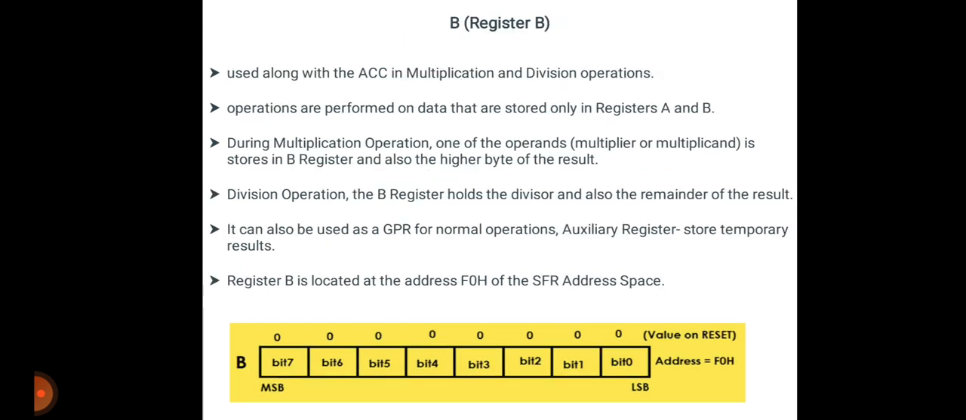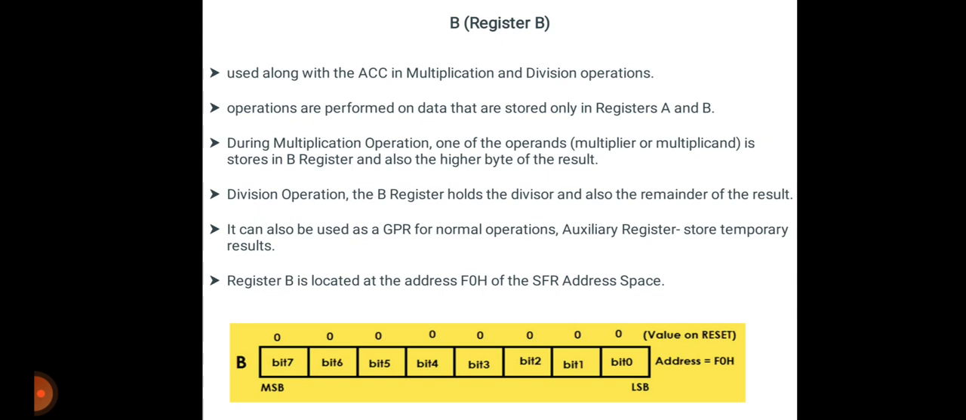Then next one is register B. Register B is used along with the accumulator in multiplication and division operations. So these two operations are performed on the data that are stored only in register A and register B. During a multiplication operation, one of the operands, that is multiplier or multiplicand, is stored in the B register, and also the higher byte of the result. In case of division operations, register B holds the divisor and also the remainder of the result.